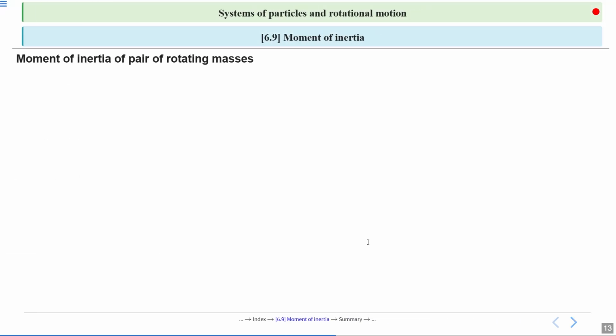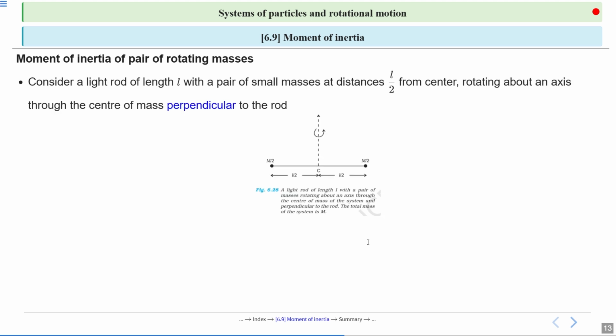Now, moment of inertia of a pair of rotating masses. Here we consider a light rod of length L with a pair of small masses at distances L by 2 from the center, rotating about an axis through the center of mass and perpendicular to the rod.